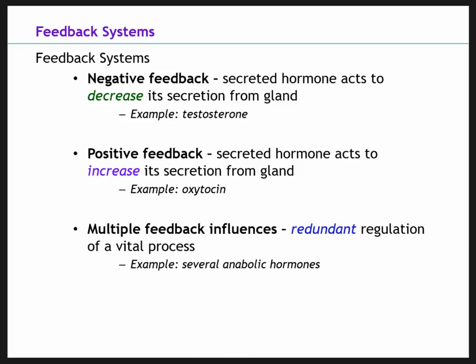What you have to know is the definition of the three systems that you see here, and then possibly an example of each one. The first one we said was testosterone and cortisol. The second one is oxytocin. And the last one is the anabolic hormones in the body: testosterone, growth hormone, and IGF.